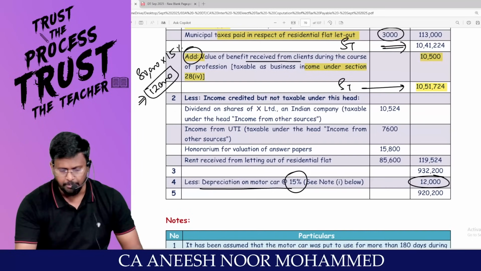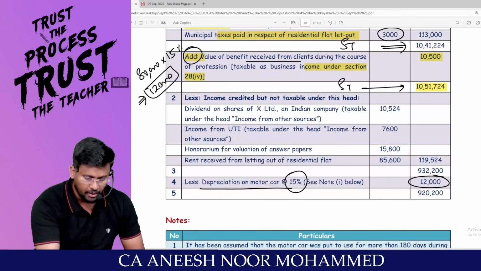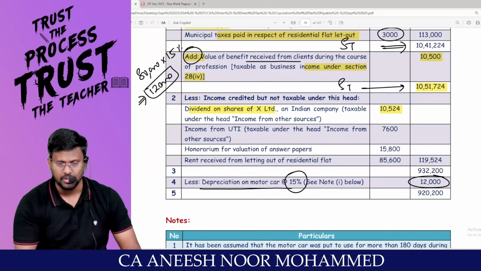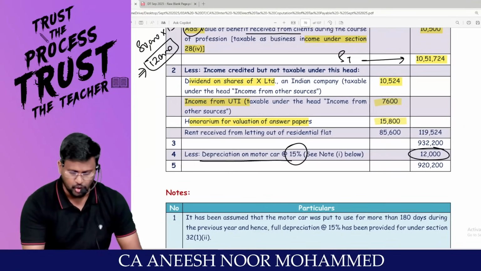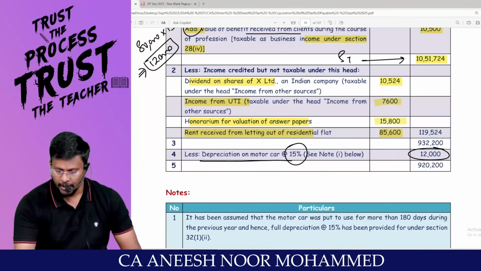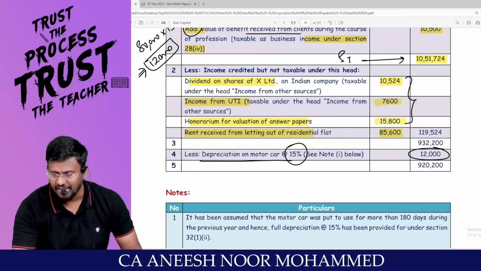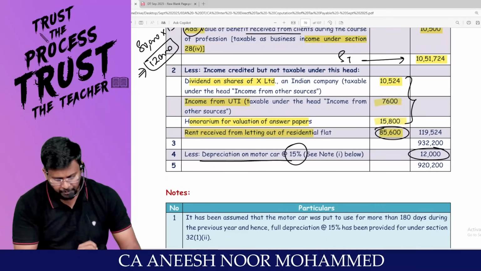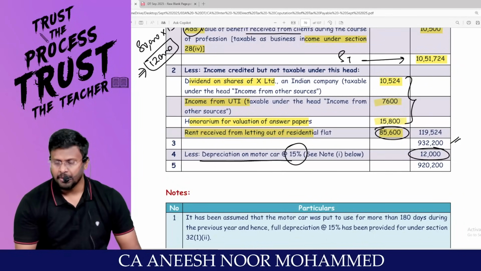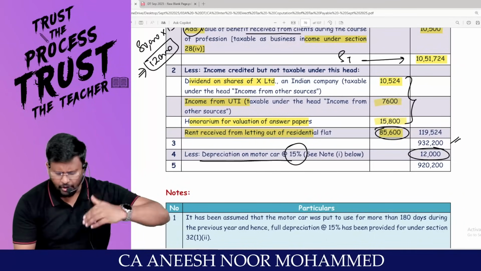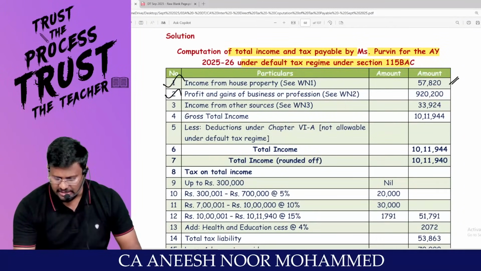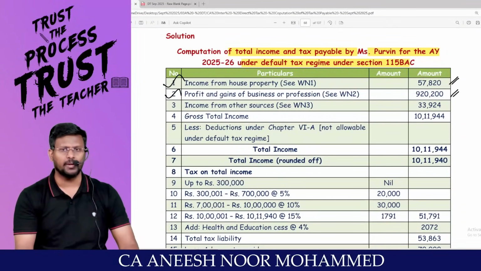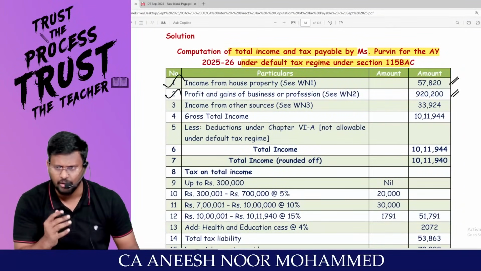Then all the impurities credited to the P&L account should be reduced. Dividend on shares should be reduced. Income from UTI should be reduced. Honorarium for valuation of answer sheet should be reduced. Rent received should be reduced. And these incomes should be taxed under IFOS. And this income should be taxed under IFHP. Pakka? And this is the income before depreciation. From that, we already claimed depreciation. So 9,20,200 is the income taxable under the head profits and gains of business or profession, right?